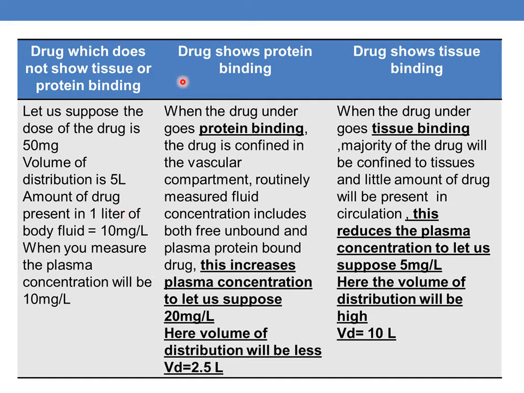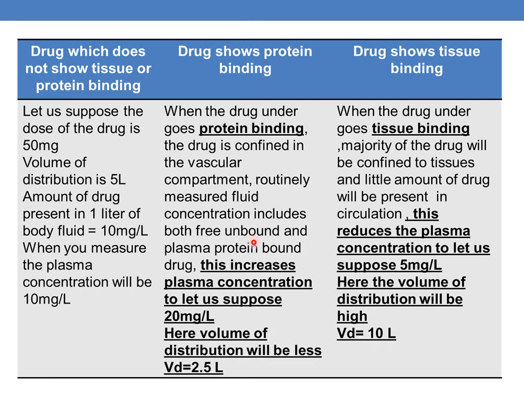Now when the drug undergoes plasma protein binding, the drug is confined in the vascular compartment. One more important point: whenever we measure a biological fluid, whether it is plasma or urine, the concentration includes both free drug and bound drug.